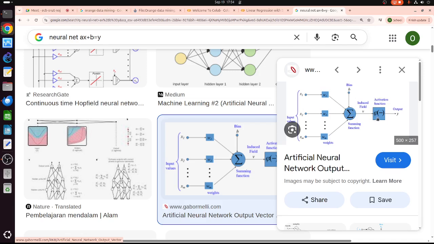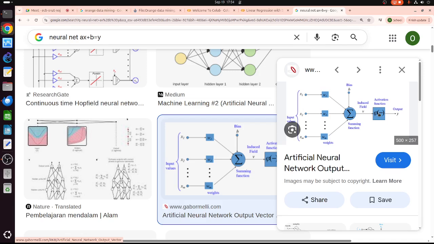In the linear equation, we don't have the activation function, and the output is y. So basically y equals the sum of these things. Okay, so this is basically linear, except for the activation function.